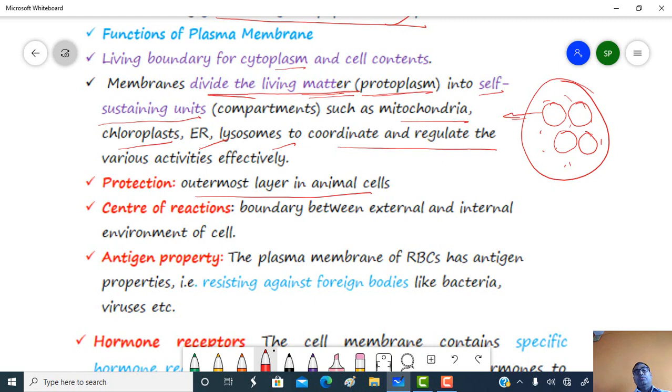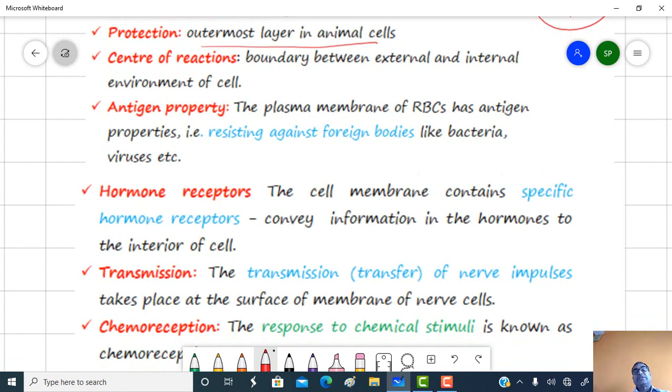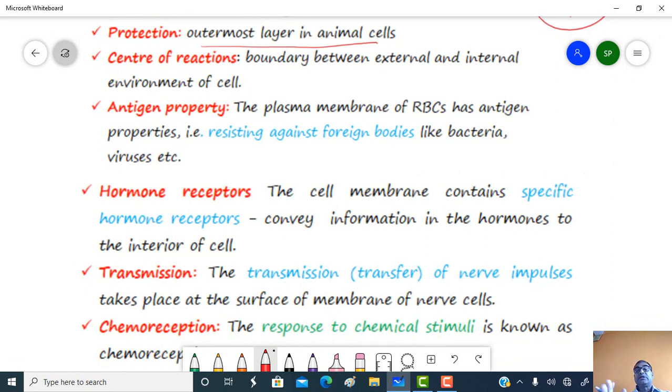It also acts as the outermost layer where it provides protection. It also acts as a center of reaction, as it acts as a boundary between the external and internal environment of the cell. It also shows the antigen property. What is antigen property? That means resistance against foreign bodies. So the plasma membrane of RBC has an antigen property where it resists the entrance of foreign bodies like bacteria or viruses.